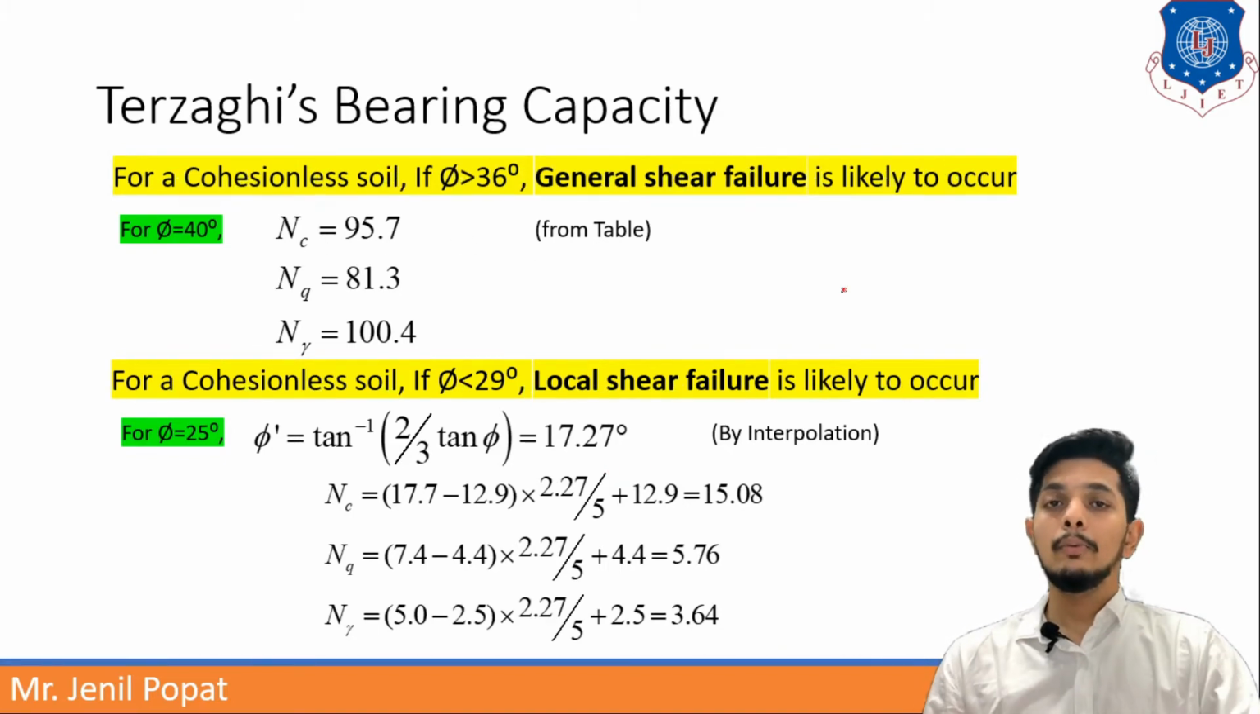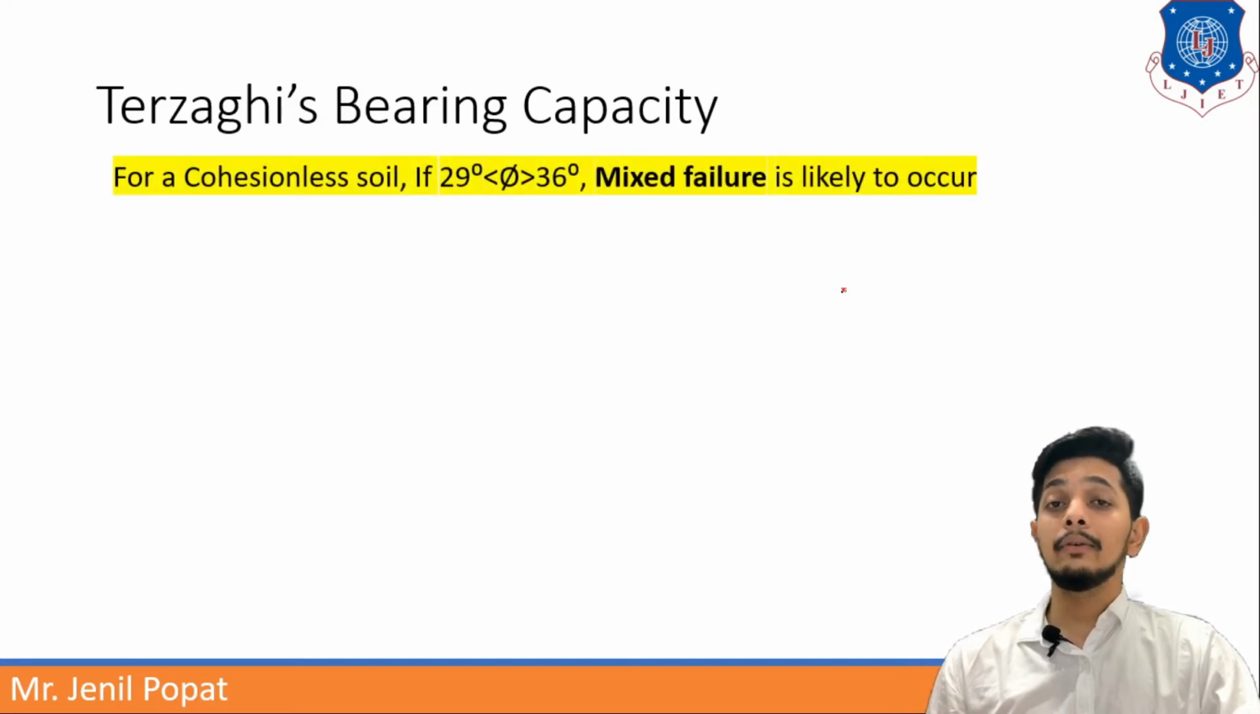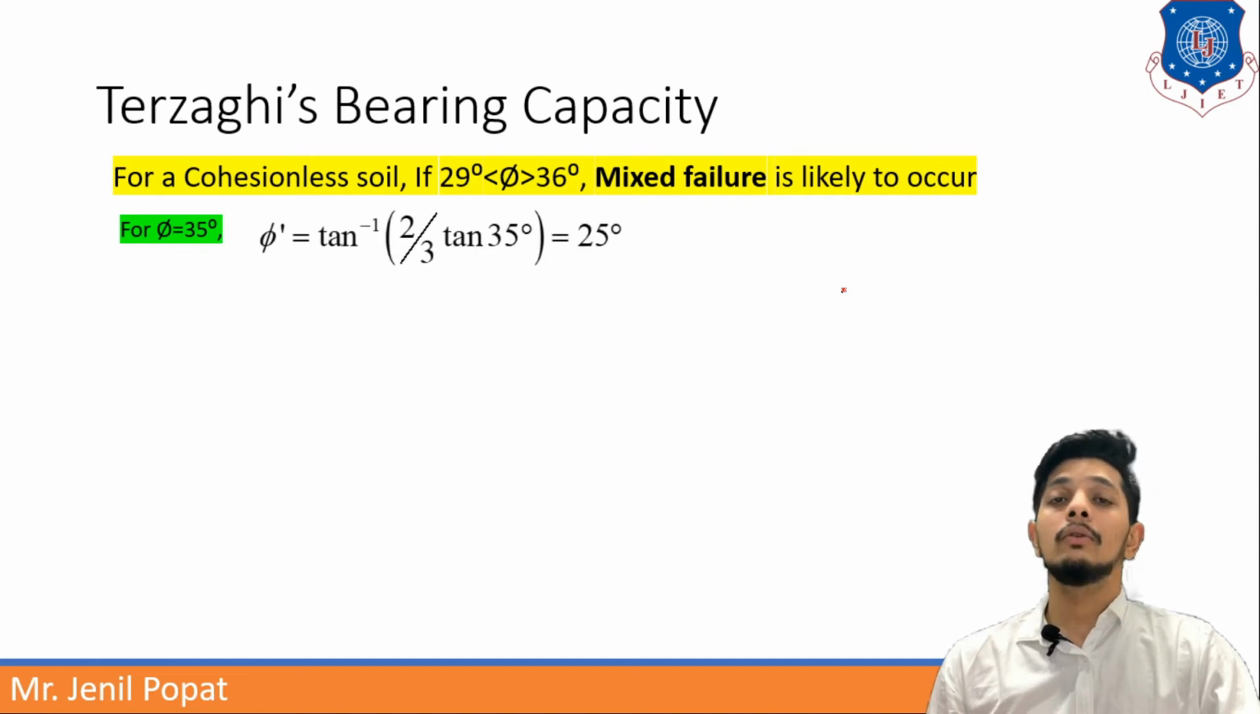Moving on to the next case, if the phi angle is between 29 and 36, then which failure will happen? Then mixed failure will happen. It will not be exactly a general shear failure, and it will not be an exact local shear failure. So it will be a mixture. For that, let us say angle phi is 35. For that, we have to find out phi dash. Phi dash is tan inverse of 2 by 3 tan phi. Phi is given as 35, so phi dash becomes 25 degree.